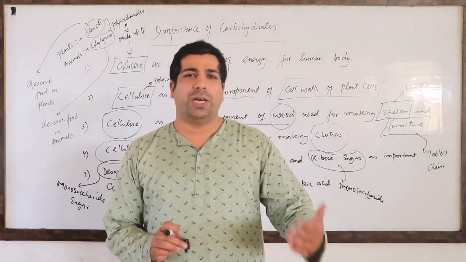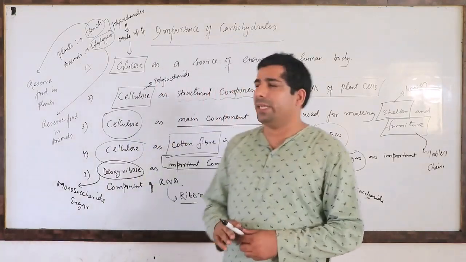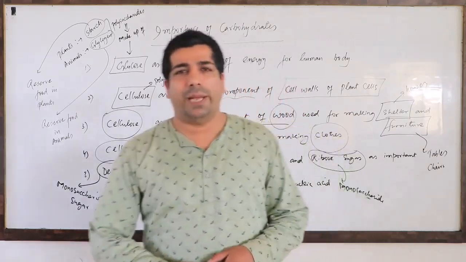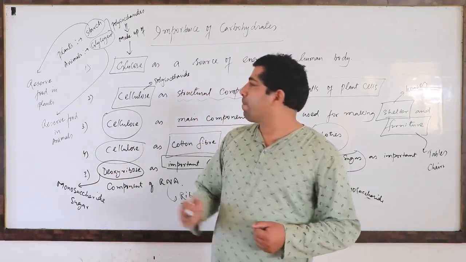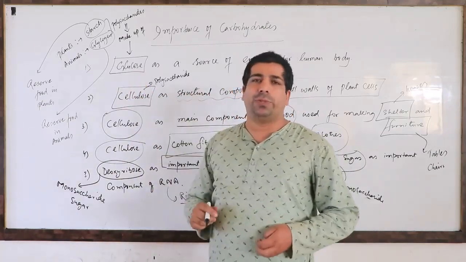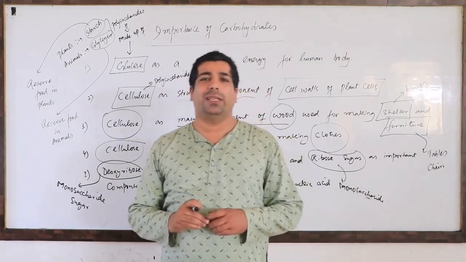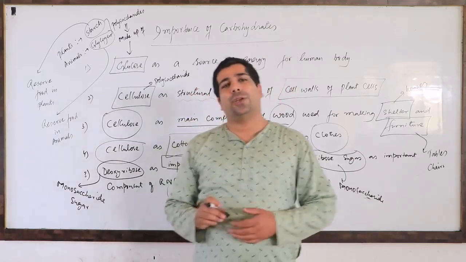There are many more functions of carbohydrates, but I have taken some limited functions. Let me revise. Glucose is the main source of energy for the human body, and this glucose is obtained from glycogen, which is a polysaccharide stored in the liver and muscles of the human body, correct.